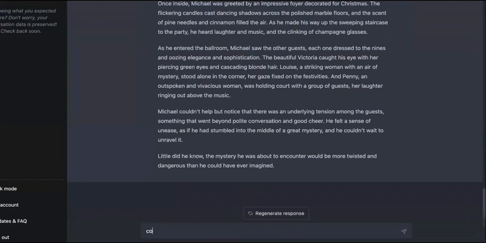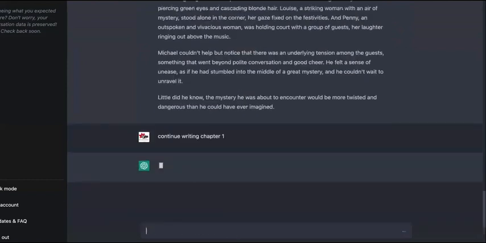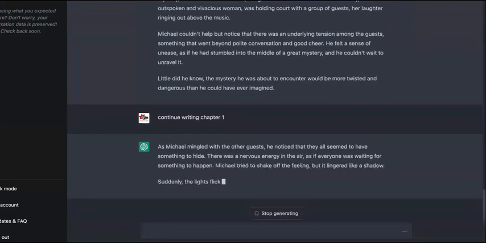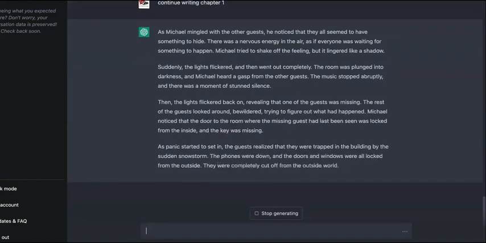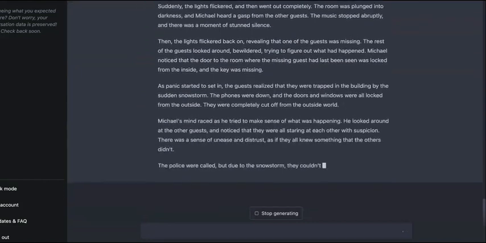And you just tell it, continue writing chapter 1. You've got to be specific, because it'll start going to chapter 2 if you just let it do what it does. If you say continue, it'll go straight to chapter 2. And then you have super short chapters.